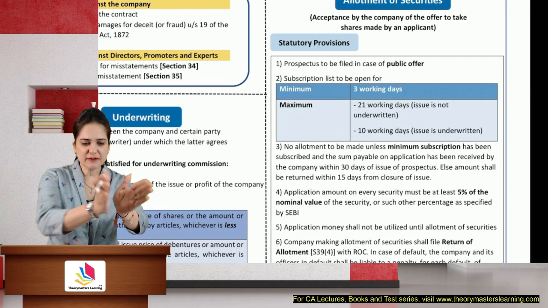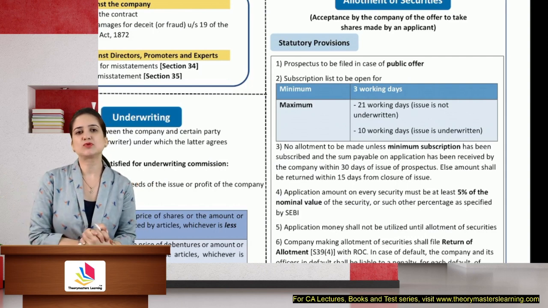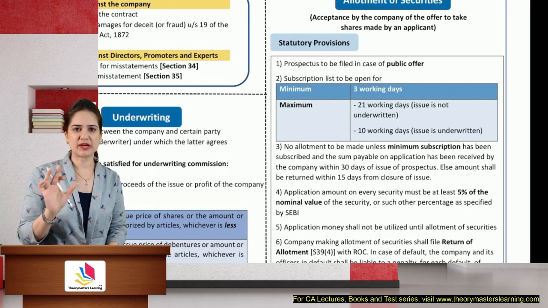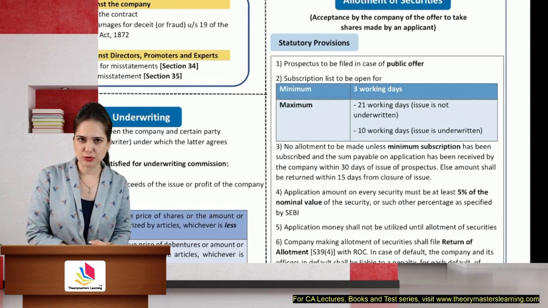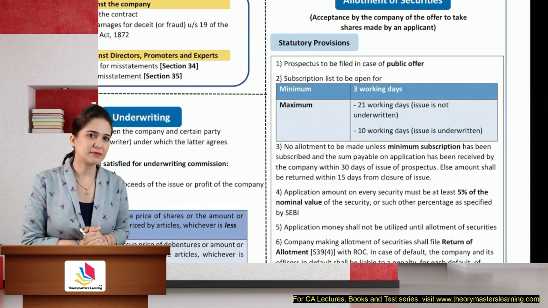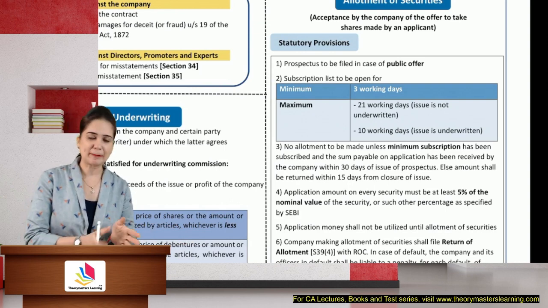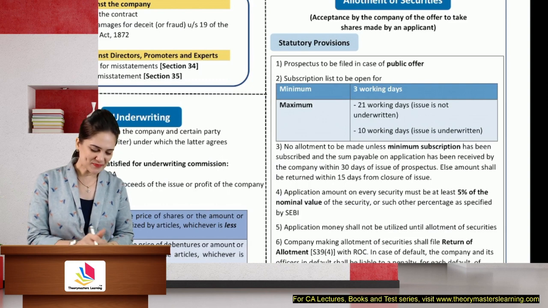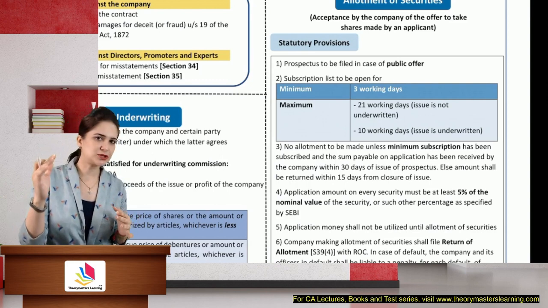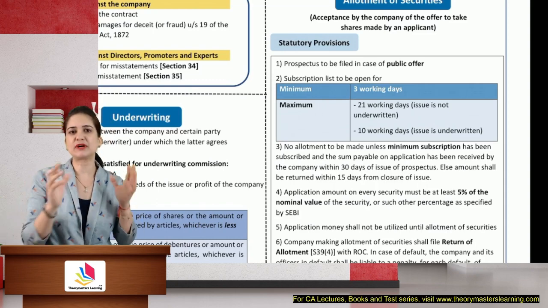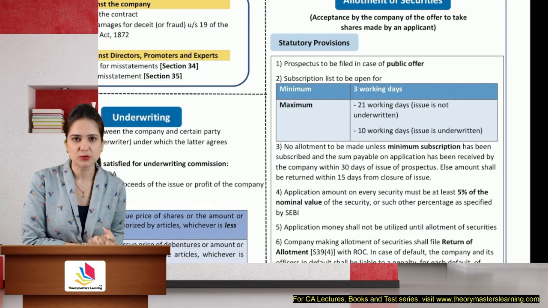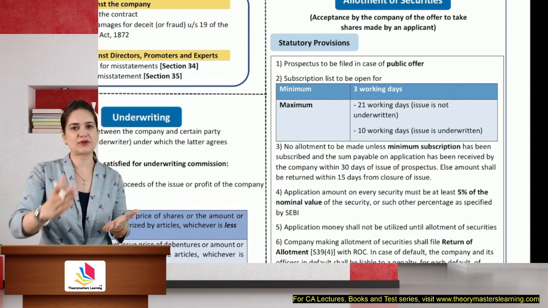So when we give shares to this person, it is known as allotment. To allot means to give shares to people who have applied for those shares. Allotment is acceptance of offer. So all the essential elements of a valid acceptance will apply to allotment of shares, allotment of securities, I should say. Prospectus is invitation to offer, application is offer, allotment is acceptance. It is only on acceptance that a contract comes into existence. So on allotment, a contract comes into existence.